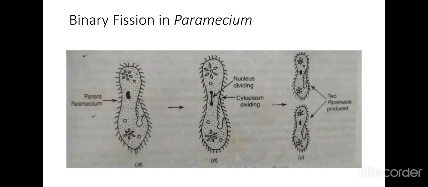Fine. So it divides the way amoeba divides. Firstly, the nucleus lengthens in size and divides into two parts, and after that the cytoplasm surrounds each nucleus, and further two paramecia are produced and they grow individually.